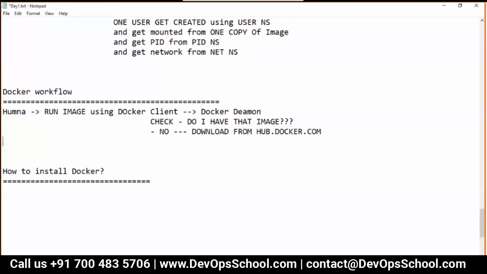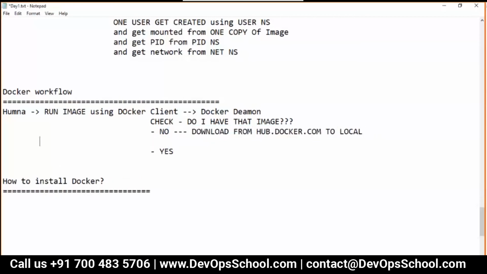So when you don't have the image locally, download from hub.docker.com, and then what do you do? Create a container.